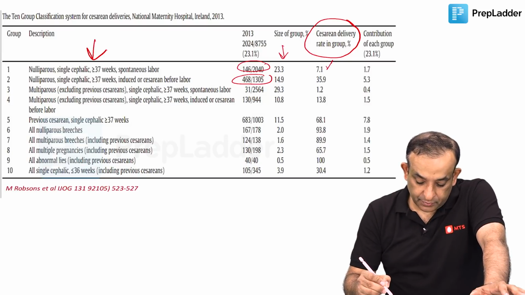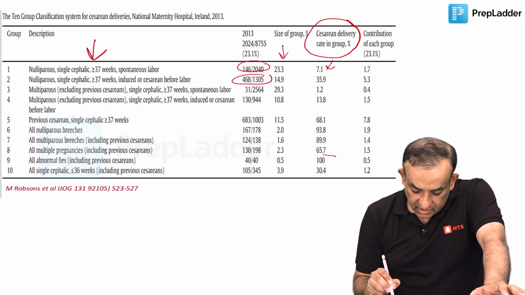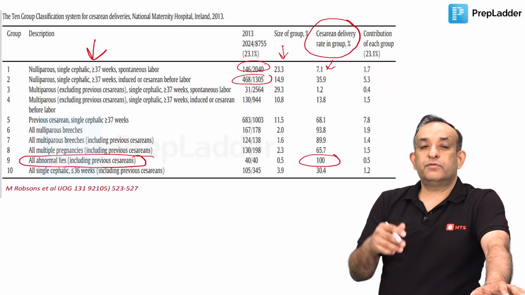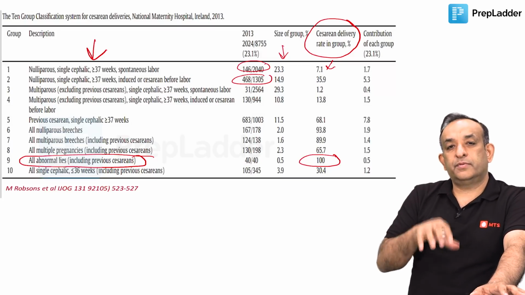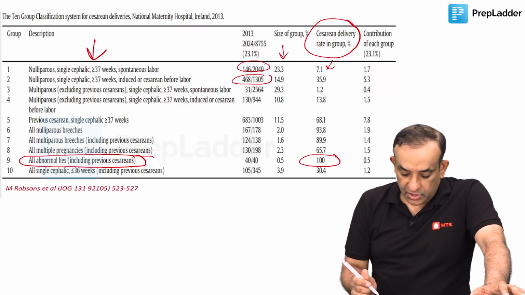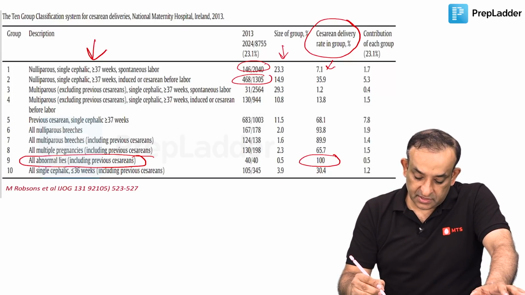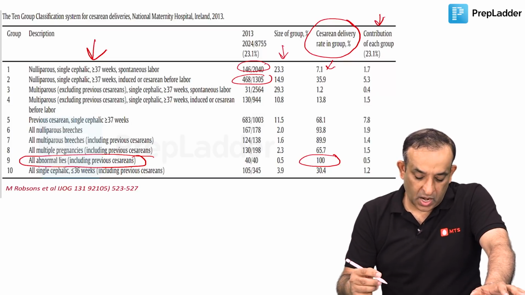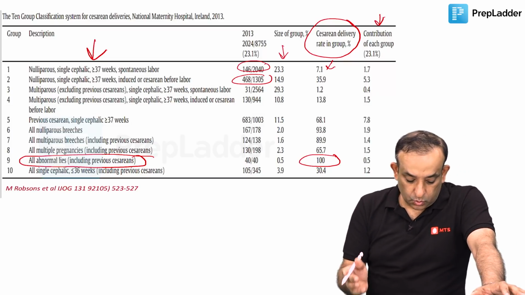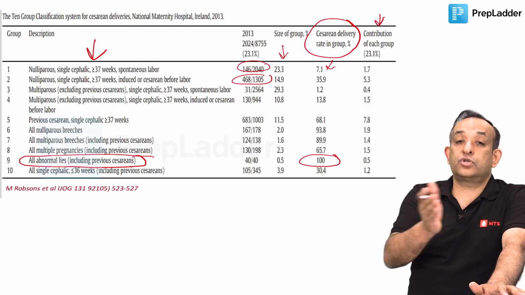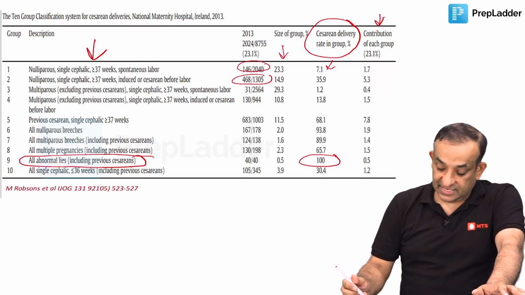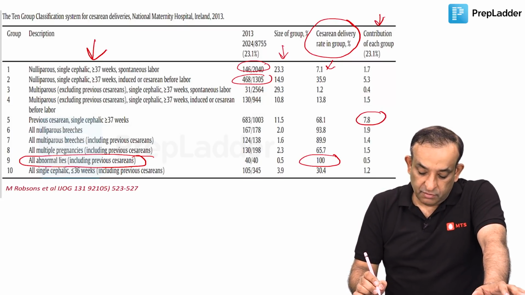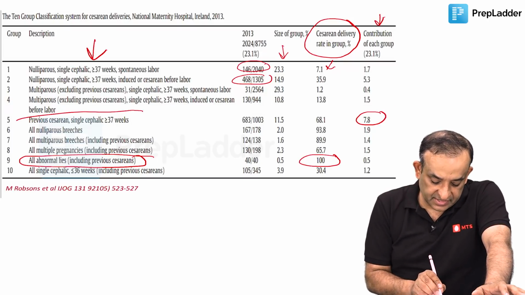So in this group 7.1, you can see 100% of women had a cesarean when there was an abnormal lie, whether there was a previous cesarean or not. All these women in this group had cesarean section, 100%. But the sixth column is telling you that in all these patients who had undergone cesarean section, which one is the major contributor for the cesarean sections. This is that column, and you can make out the biggest contributor for cesarean section is actually the previous cesarean section.